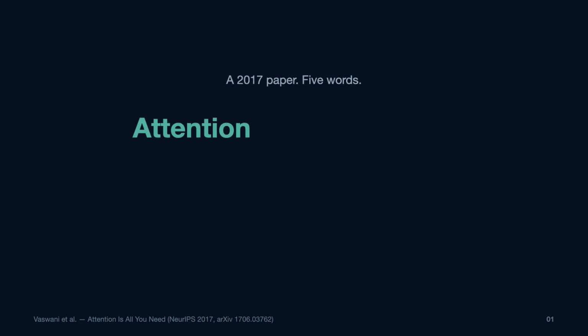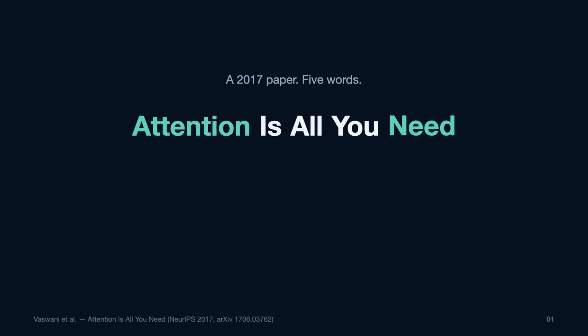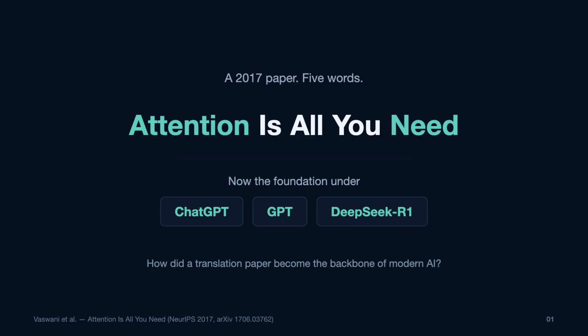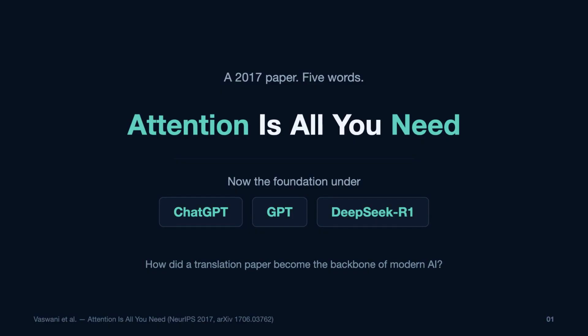A 5-word title from a quiet 2017 paper now sits underneath ChatGPT and many modern language models. Attention is all you need. 8 researchers at Google wrote it, and it reads like a shrug. Their paper was about translating text. But the idea inside became the foundation that today's chatbots were later built on. So how did a translation paper end up here?